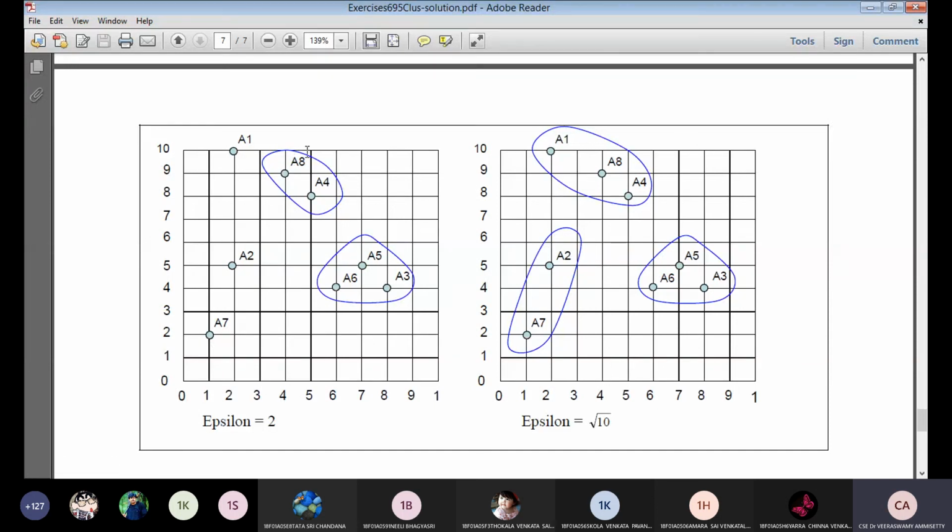After plotting, we have the two clusters formed. A4 and A8 is one cluster. A3, A5 and A6 are one cluster. The remaining points are outliers of the data. Based on these outliers, we eliminate the noisy data from the 8 examples. After that, if you increase the epsilon value, what will happen in the same data? So if you increase the epsilon, A and A6 is one cluster.